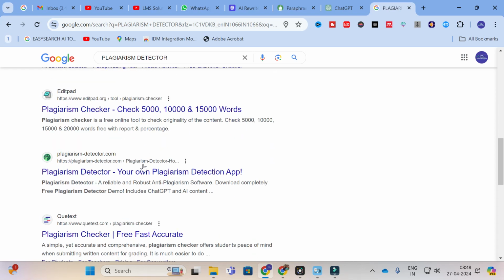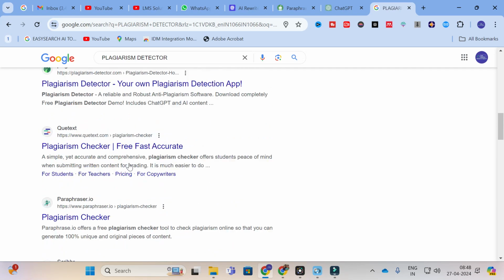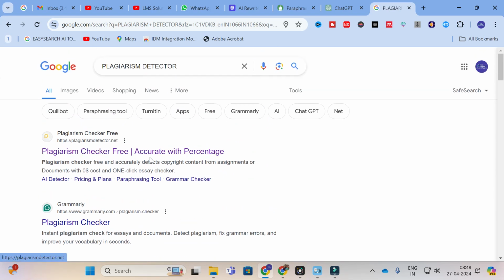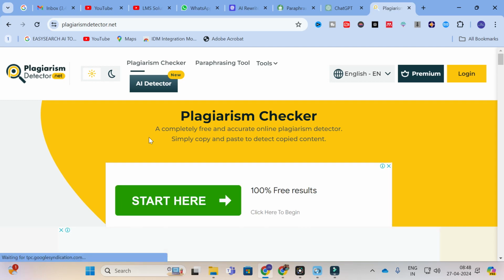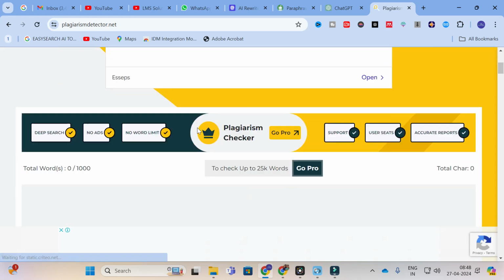So here you will have different plagiarism checking options. Here you can see plagiarism checker, free and accurate. So let's go with this plagiarism checker. This is one of the free plagiarism checkers which will check plagiarism for you.